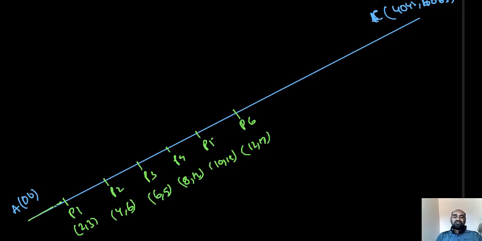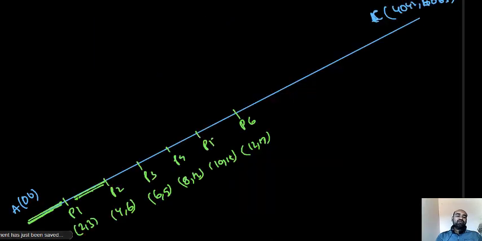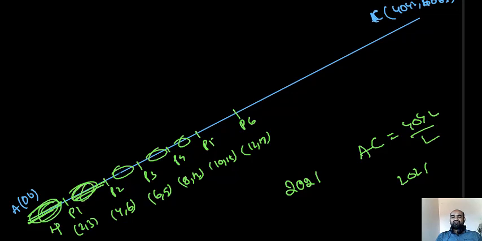Observe now what the length is here: 2 units. Here also 2 units. I will show you in the diagram. This length is 2 units, and this length is also 2 units. Now we identify how many 2 units there are. The total length AC is 4042, so divided by 2 gives 2021. That means there are 2021 such line segments, and each line segment gives 4 squares. Here 4 squares, here 4 squares, here 4 squares.